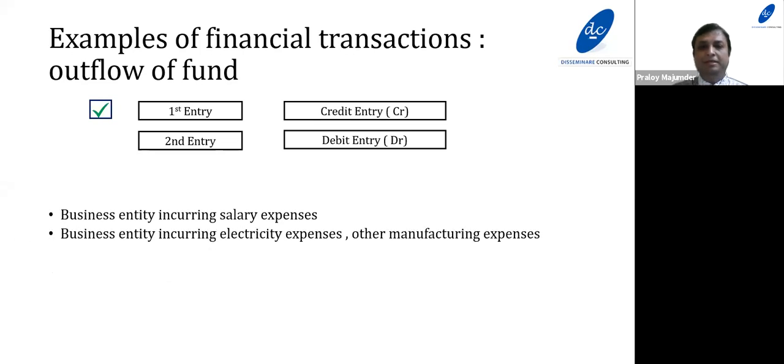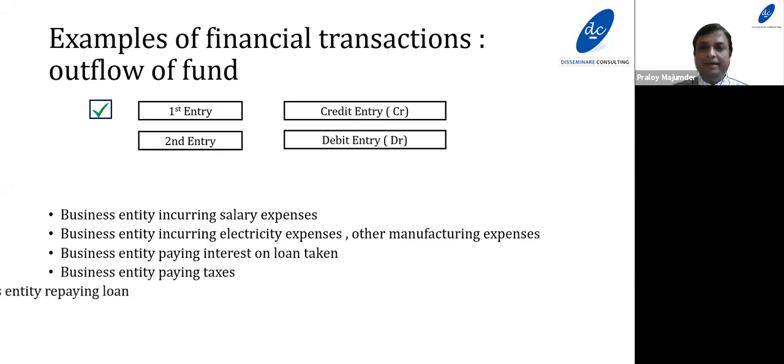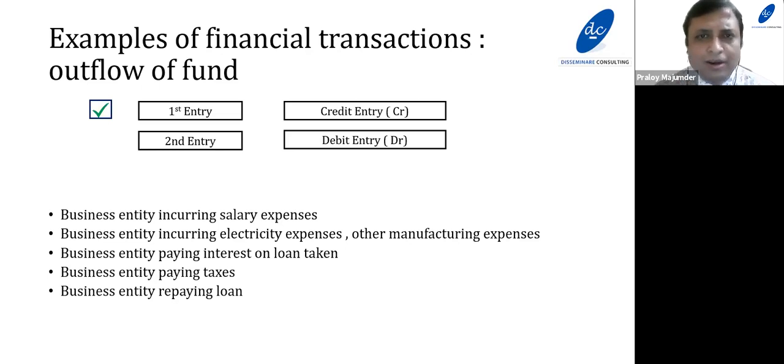Business entity incurring electricity expenses, other manufacturing expenses, business entity paying interest on a loan, paying taxes, repaying loans. Now, if you see, I am giving examples which more or less cover the entire business operations, and I'm just applying common sense to convert financial transactions into accounting entries.